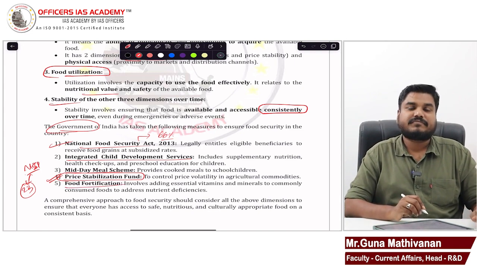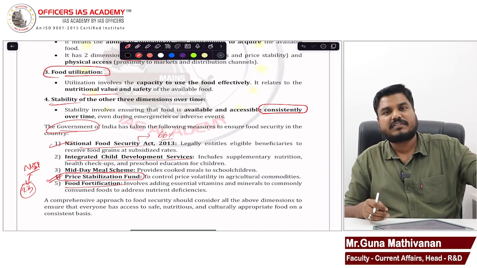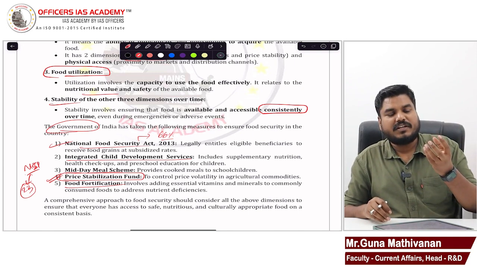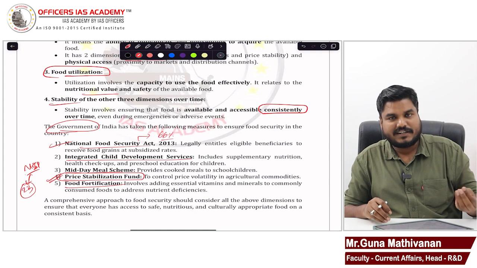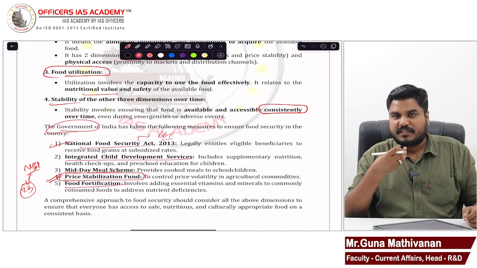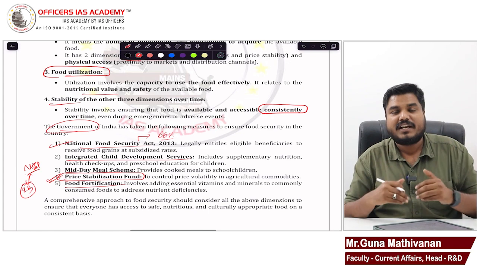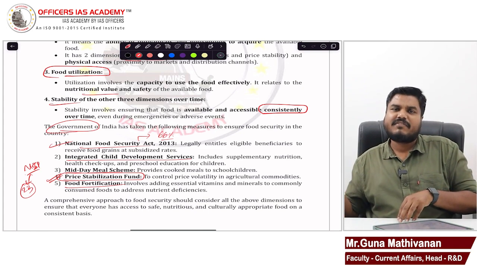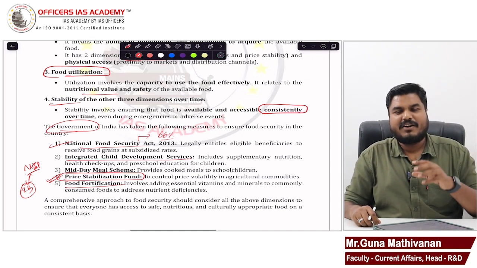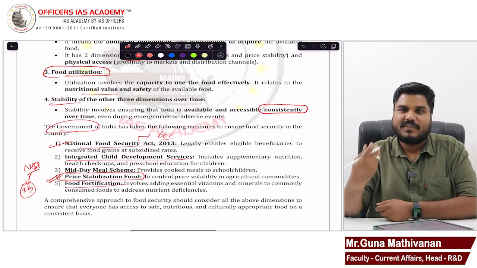Food fortification. See, today the rice which we eat, the wheat which we eat, it undergoes several rounds of processing. In several rounds of processing, the nutritious value of the food grains gets destroyed. So what we eat is not nutritionally dense. So externally, we add nutrients. For example, iodized salt. What is iodized salt? To add more nutrients to the salt, we add iodine. That is one way of food fortification.